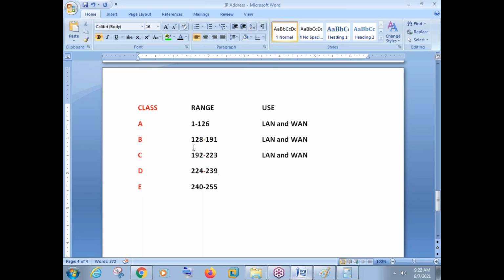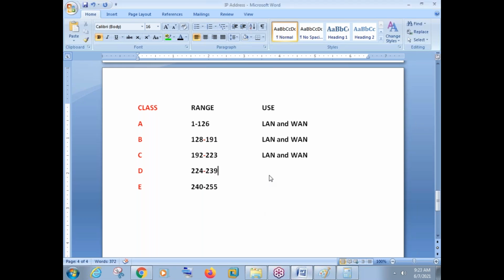Within our company... You have missed 127, sir. Yeah, very good. 127 we are missing, so we will see why we are missing 127. Okay, besides 127, are we missing any other number there? 0. Yes, exactly. 0 is also missing, right? So these 2 numbers we are missing, 0 and 127. So what is the use of 0 and 127? We will see in more detail.